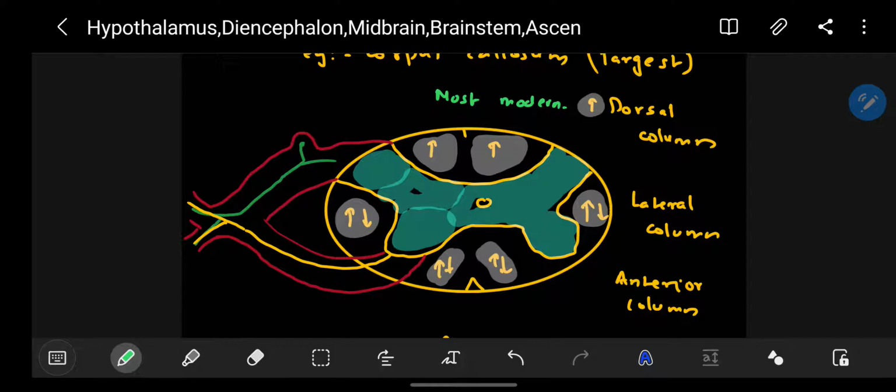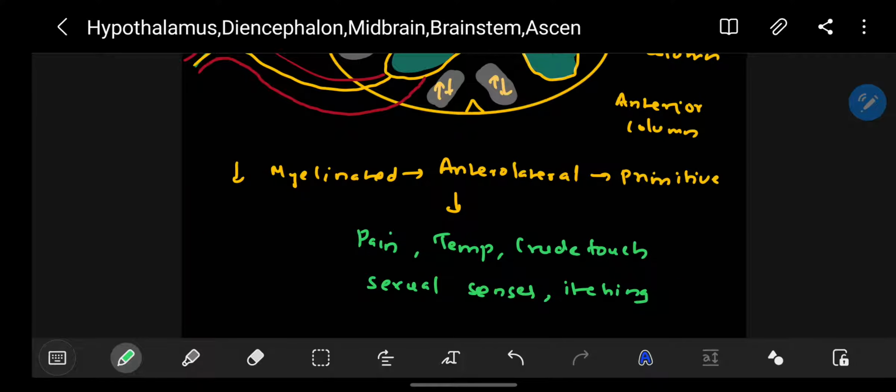That is, pain and temperature go through the lateral column, whereas crude touch goes through the anterior column. So pain, temperature, crude touch, sexual senses, which are primitive senses, and itching, these types of senses go through the anterolateral system.